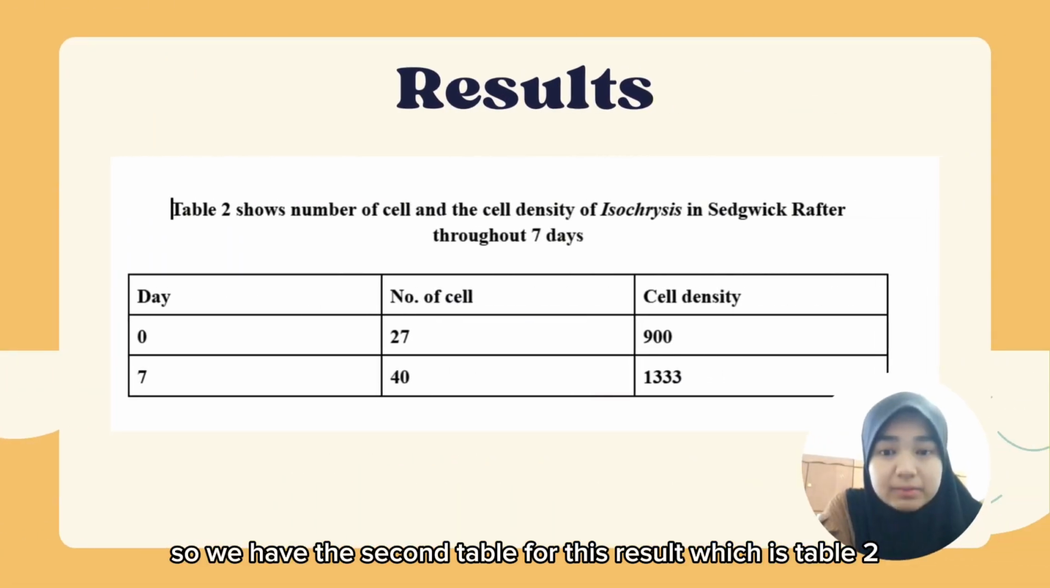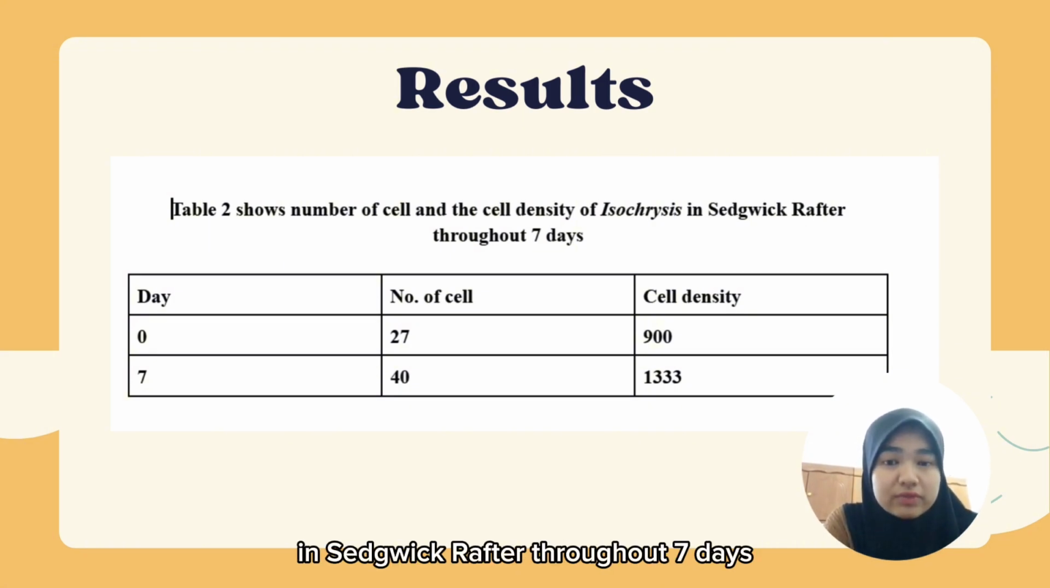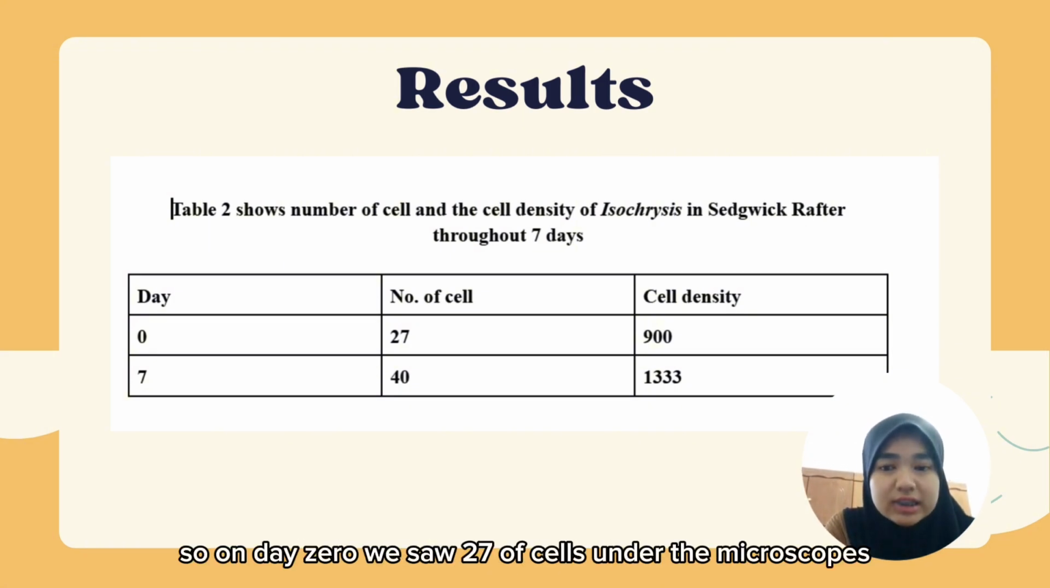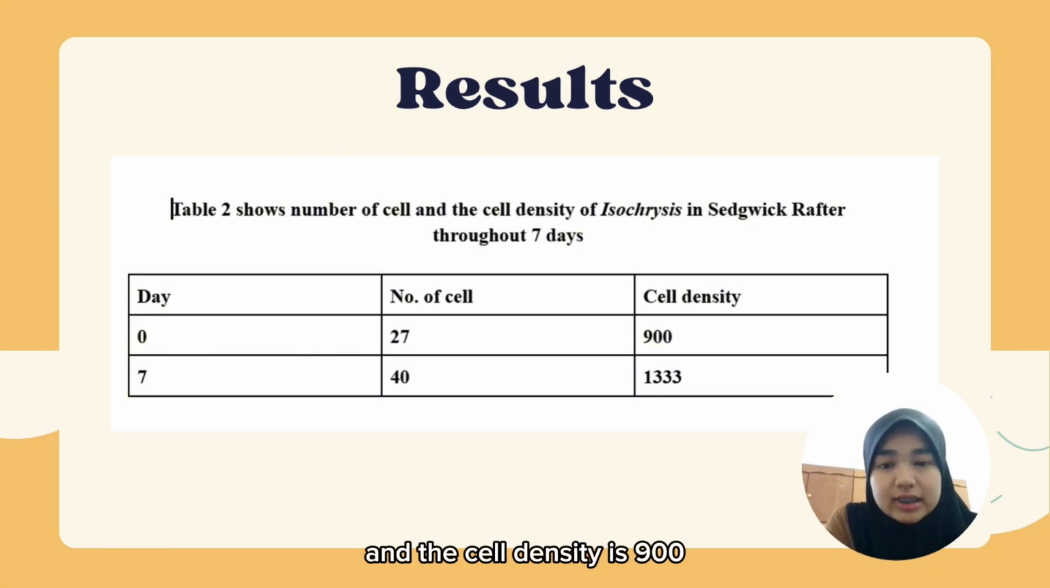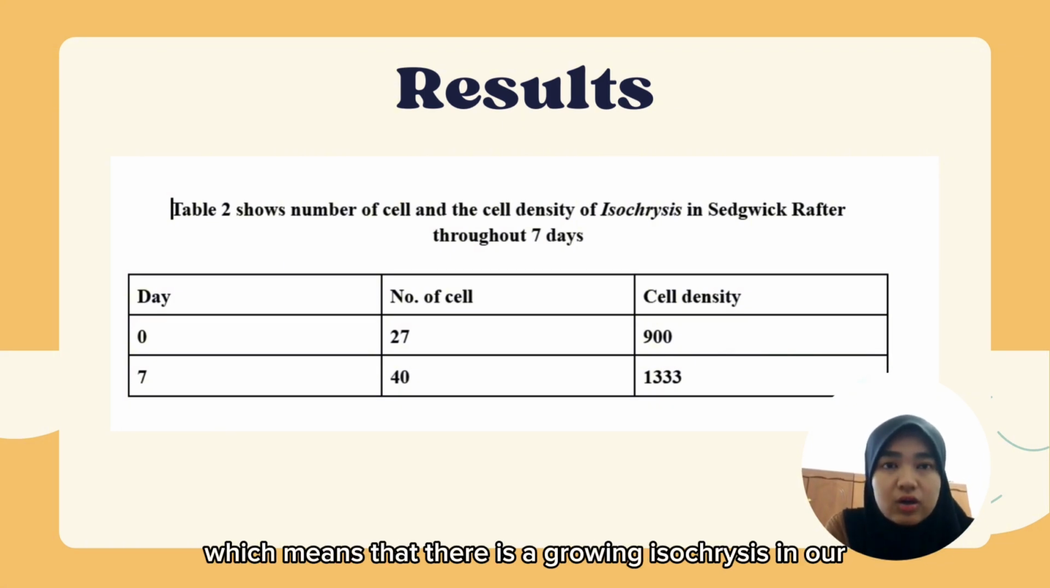So we have the second table for this result, which is table 2, showing the number of cells and the cell density of Isochrysis in the second grafted throughout 7 days. On day 0, we saw 27 cells under the microscope, and the cell density is 900. And then on day 7, we have 40 cells, and the cell density is 1333, which means that there is a growing Isochrysis in our